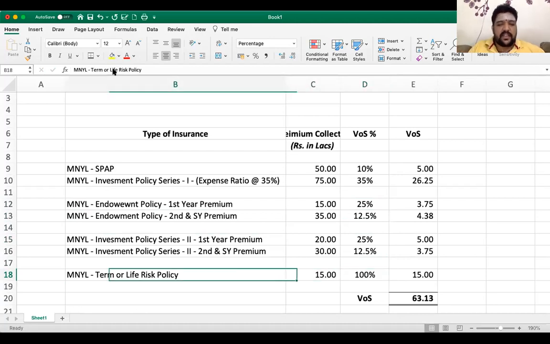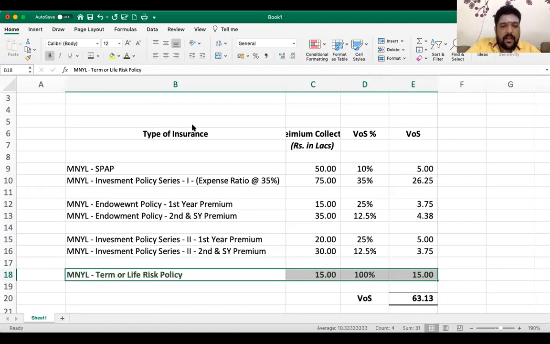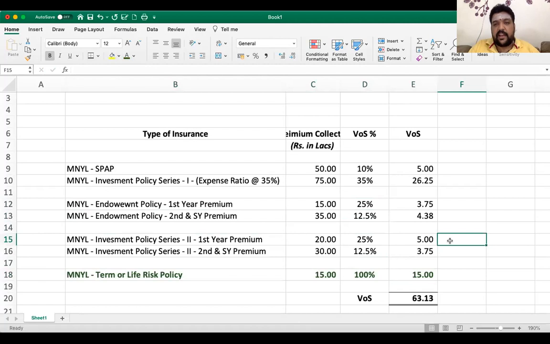The best policy every individual should take is the life risk policy. Generally, it is a policy not much promoted by insurance personnel and insurance advisors. For a genuine insurance advisor, no one will promote this policy. Why, sir? The least commission paid is on the term policy.